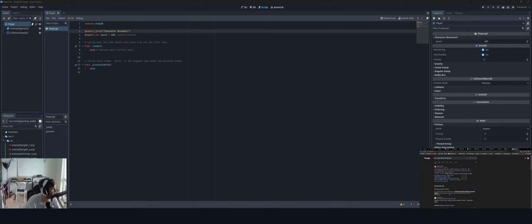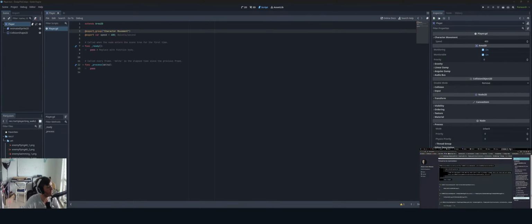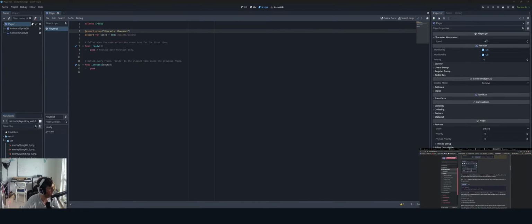So the underscore ready function is an excellent place to find nodes, initialize variables, or connect signals, because at this point you can be certain that all child nodes have been instantiated. So I'm guessing it's kind of like a construction script or post-construction script, but before begin play. Not sure. Still kind of confused on that, but we'll move on for the sake of continuing the tutorial.